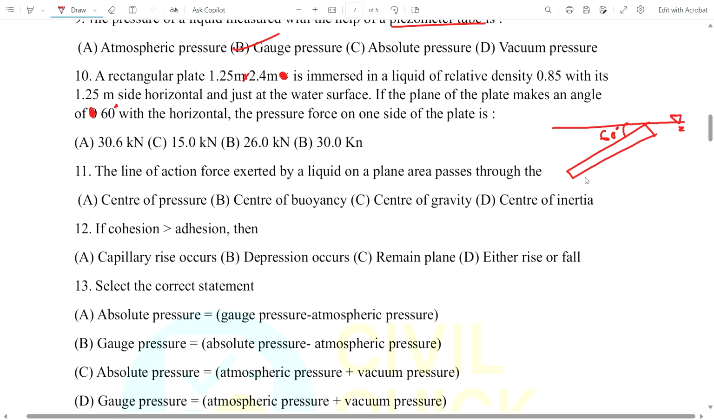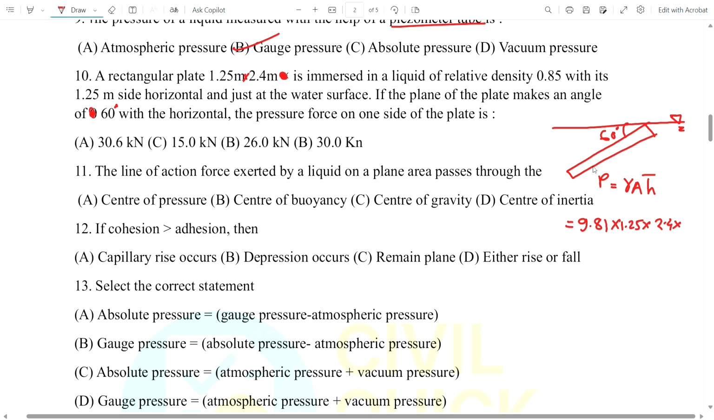Now in this question they ask the pressure force. As you know, the formula is gamma A h bar. A is the area of the plate and h bar is the distance of the centroid from the water surface. Gamma we can write as 9.81 kilonewton per meter cube for water, and the area we can write as 1.25 into 2.4 meter. And the distance of the centroid is how much?